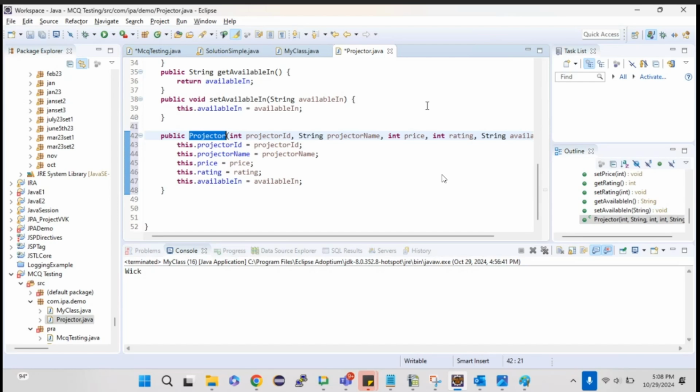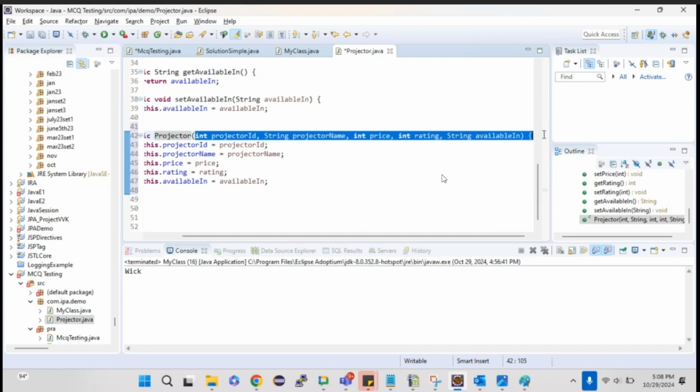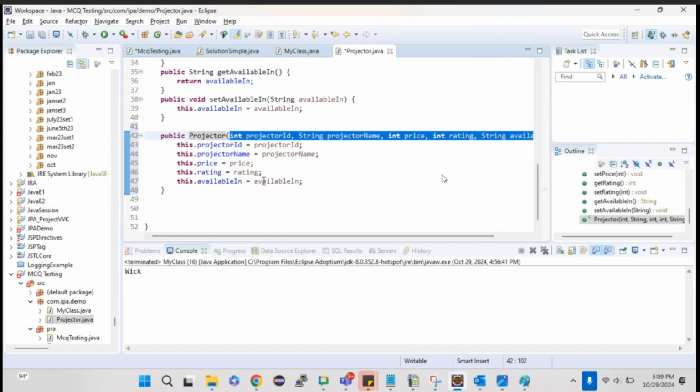A class can have multiple constructors, but whatever parameters we are passing, there should be a difference in them. Either the number of arguments should be different between one constructor and another, or else if the number of arguments are the same, then the data type should be different. In either case, then you can have multiple constructors in a class.